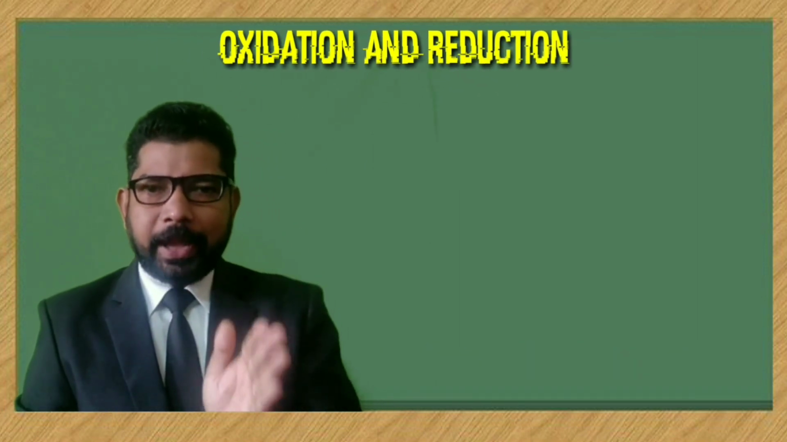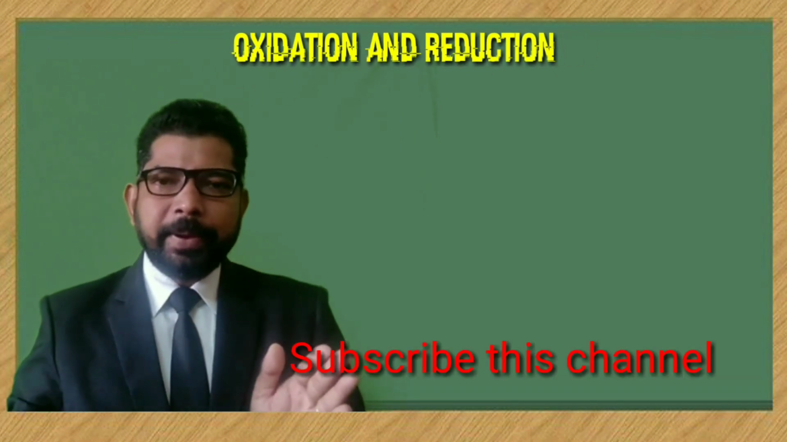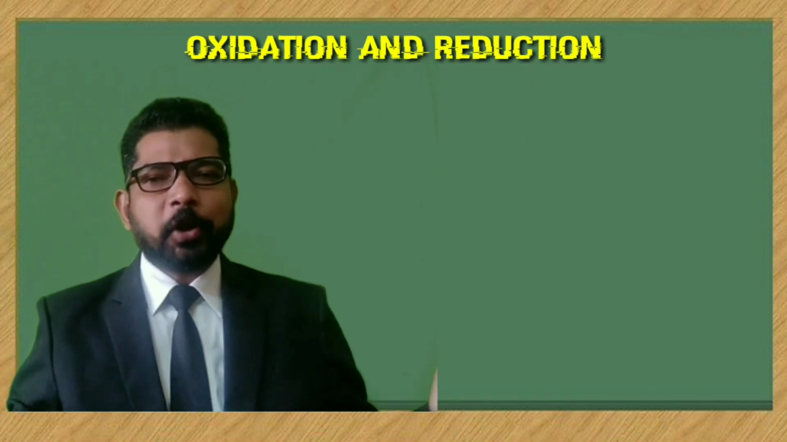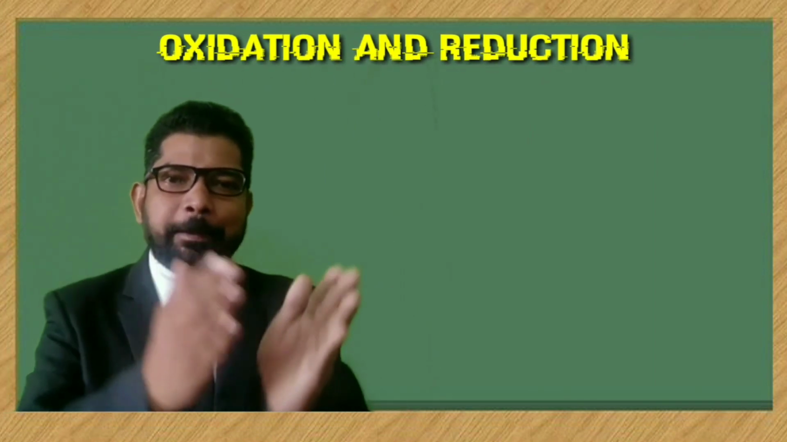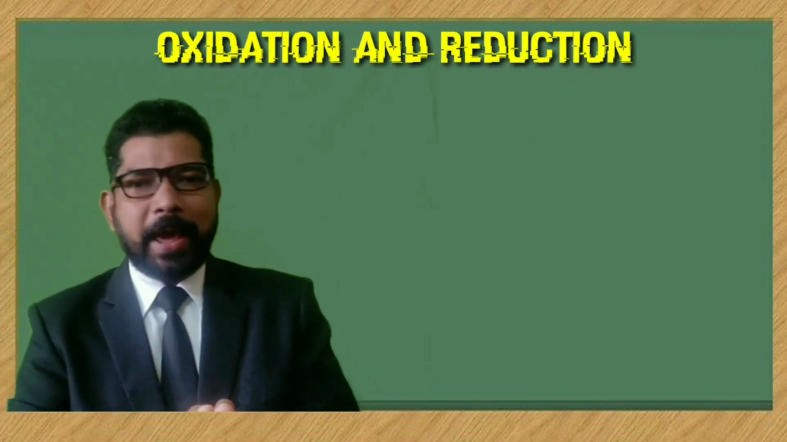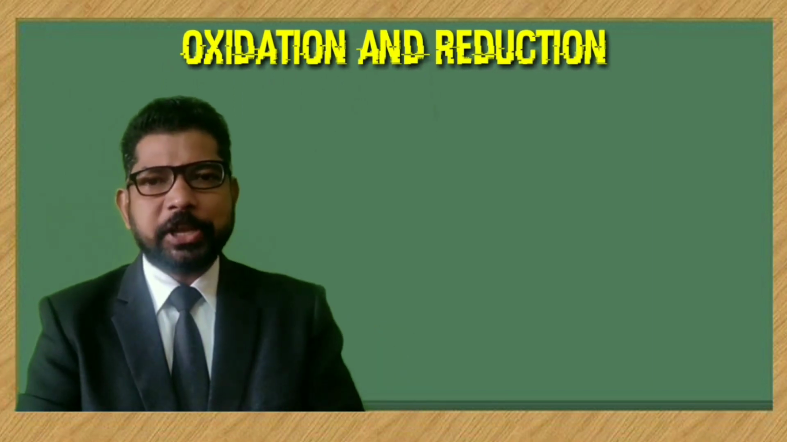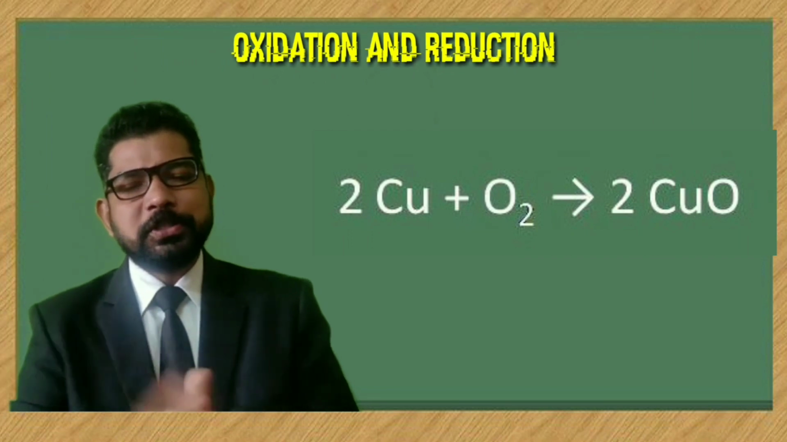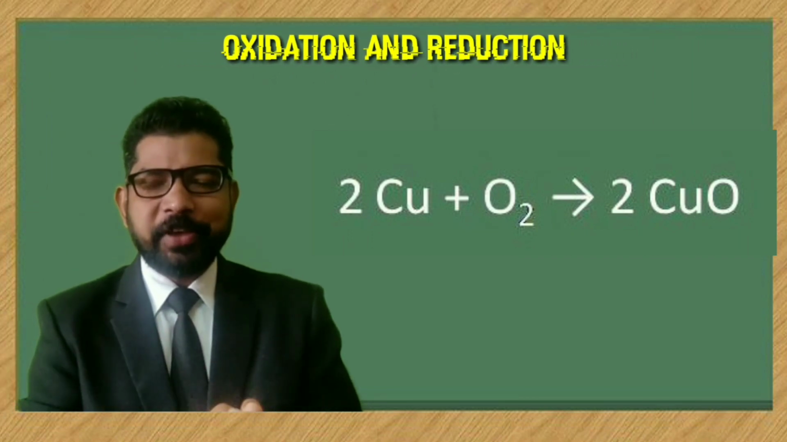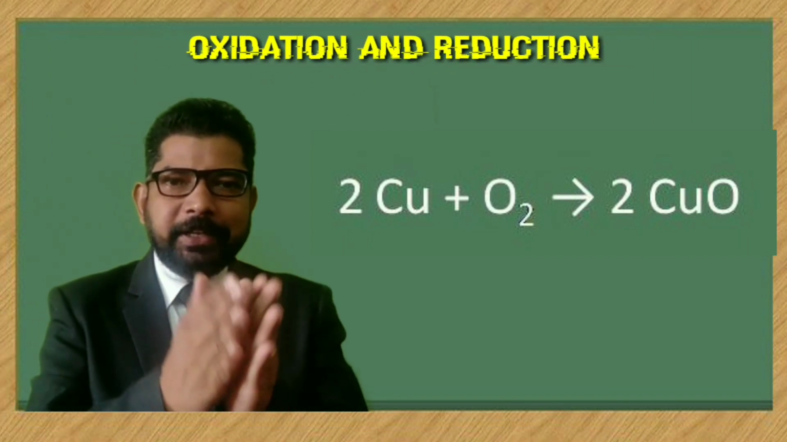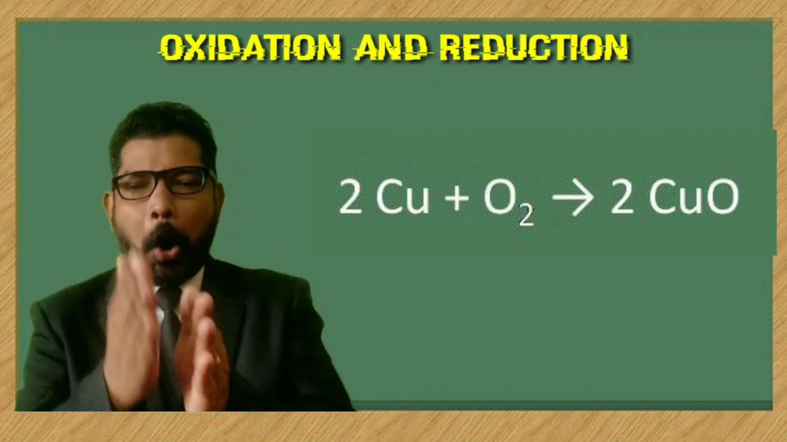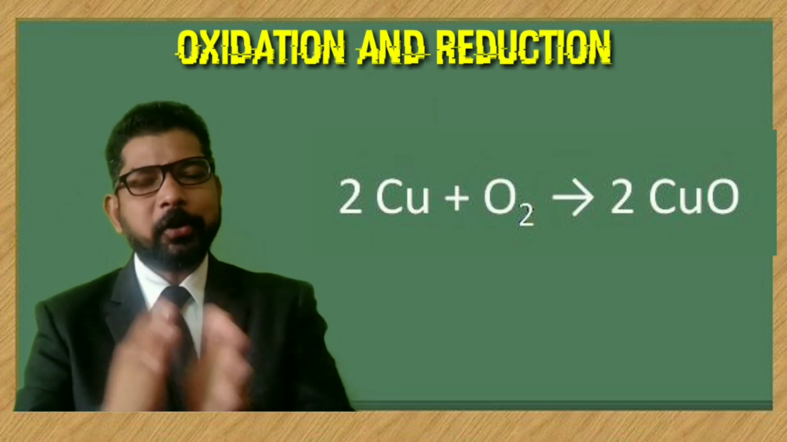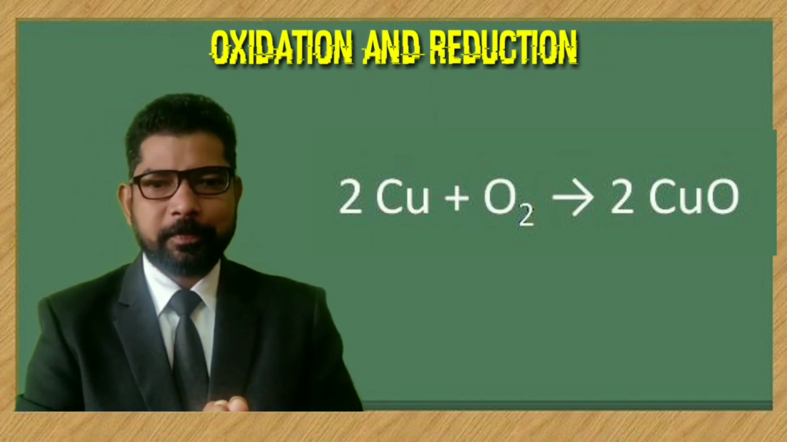Copper on heating at high temperature combines with oxygen and copper oxide is formed. The color of the copper oxide is black, so that powder has changed to black color. So let us see the balanced equation. 2Cu plus O2 gives 2CuO. Observe it. In this reaction, we can see that oxygen is added to copper and copper oxide is formed.